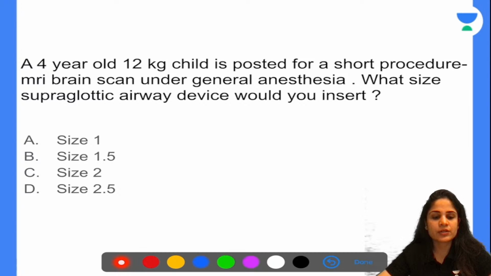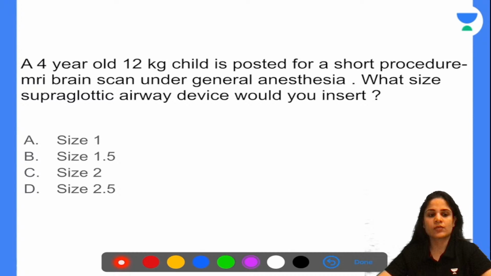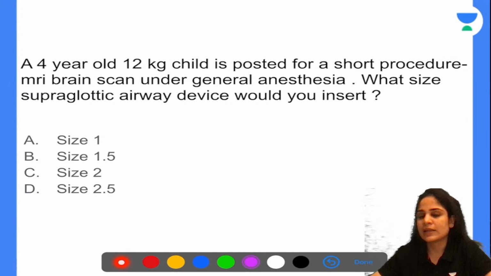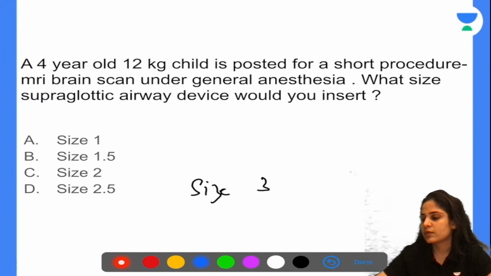Can you guys see the question? Yes, most of you are able to see the question and I can see the answers pouring in now. So for here, you should know the basic sizes of the LMA and when you use them. The one that I always tell everyone to remember is size 3. It's the easiest to remember. Size 3 can be used in 30 to 50 kg. And then the next size is size 4, which we use in 50 to 70 kg.